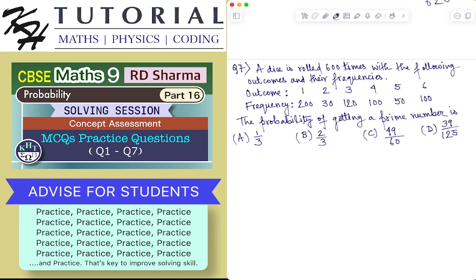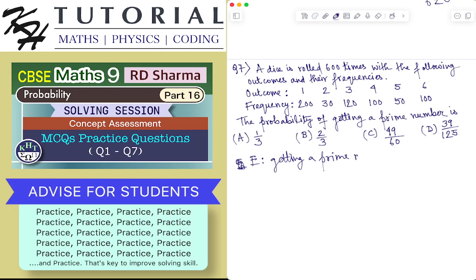Now, of all the possible outcomes, which outcome is a prime number? Okay, so now if I name the event E to be getting a prime number, meaning if I roll the dice again, what is the probability that a prime number will show up.